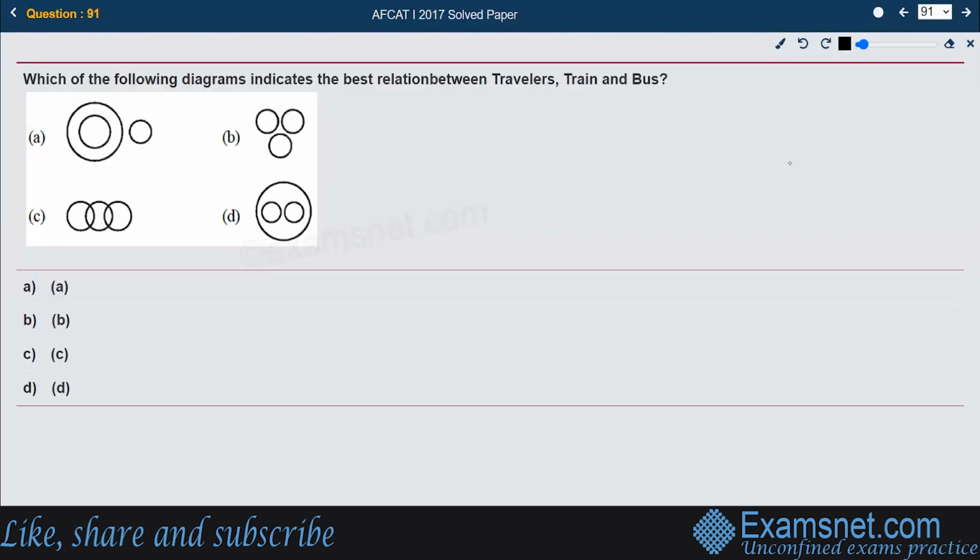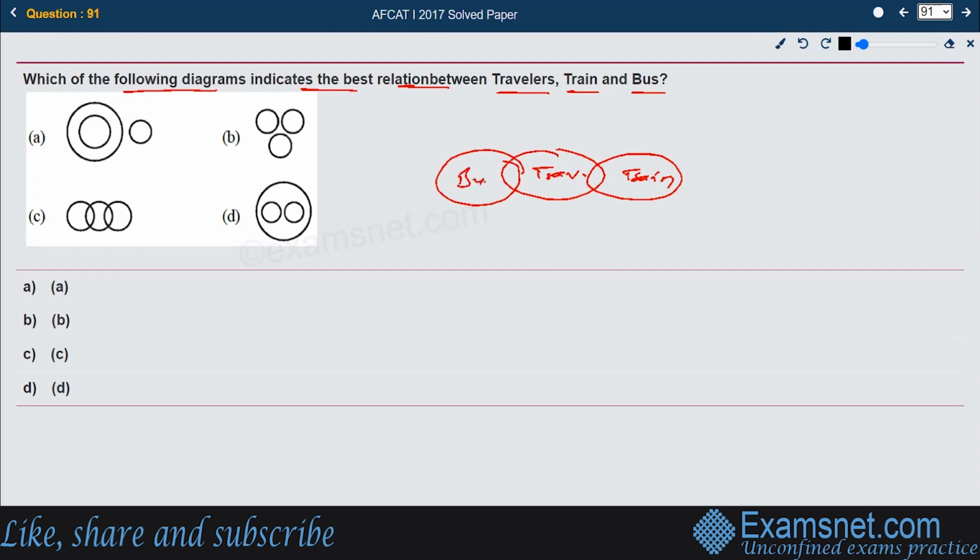Now, the question says, which of the following diagrams indicates the best relationship between travelers, trains, and bus? If we can understand the three situations, there are some travelers who travel by train, so this can be the circle of travelers, and then the circle of train. There are some other travelers who can travel by bus. And there should be some portion of the travelers who travel by some other transportation medium, that could be by air or by sea also. So this should be the right explanation of the three words traveler, train, and bus, and this is available in option C. So option C is right.